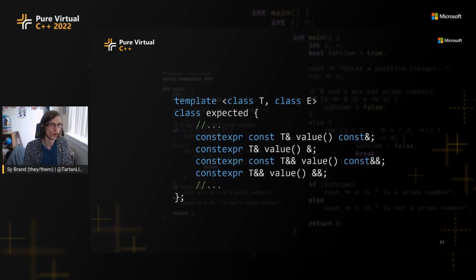Well, let's look at maybe one function, value. You want to get the value type out of this thing. But you also want to maintain the const ref qualifier of the wrapping expected object.